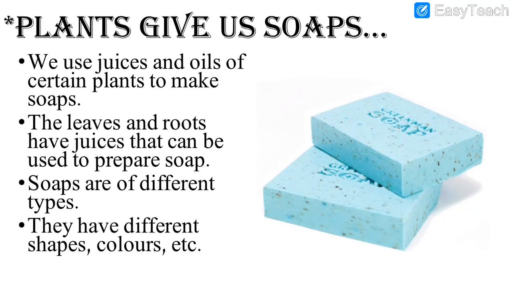So as we bring soaps in our house for bathing, for many other purposes, we know that soaps are of different sizes, different shapes and colors. And where do we get soap from? We get it from juices and oils of certain plants, and we can get it from leaves and roots. Leaves and roots have juices and we can make soap with the help of plants. Soaps are of different types.